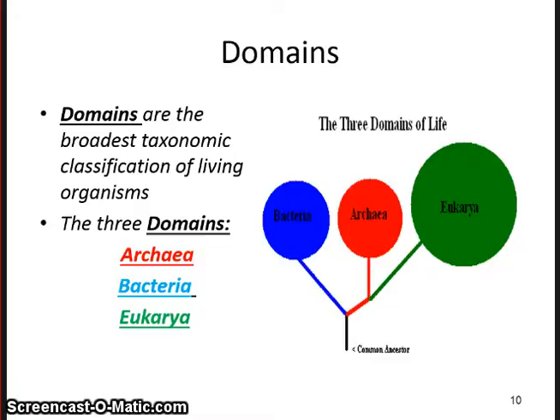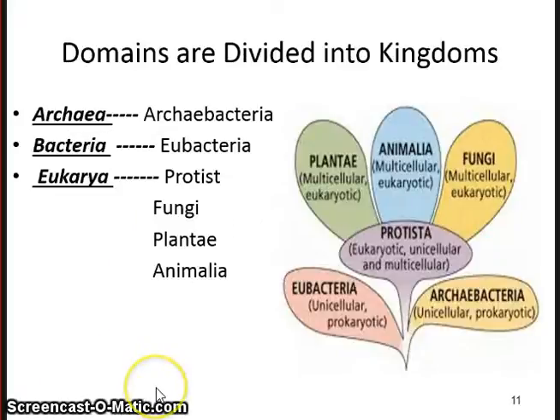Domains. We have 3 broad domains, and these domains are the broadest level, and they are bacteria, archaea, and eukarya. Please write down these 3 domains in your notes. The domains archaea, bacteria, and eukarya are then divided into kingdoms. The domain archaea has the kingdom Archaeobacteria. The domain bacteria has the kingdom Eubacteria. Eukarya has 4 kingdoms: Protista or Protists, fungi, Plantae, and Animalia.